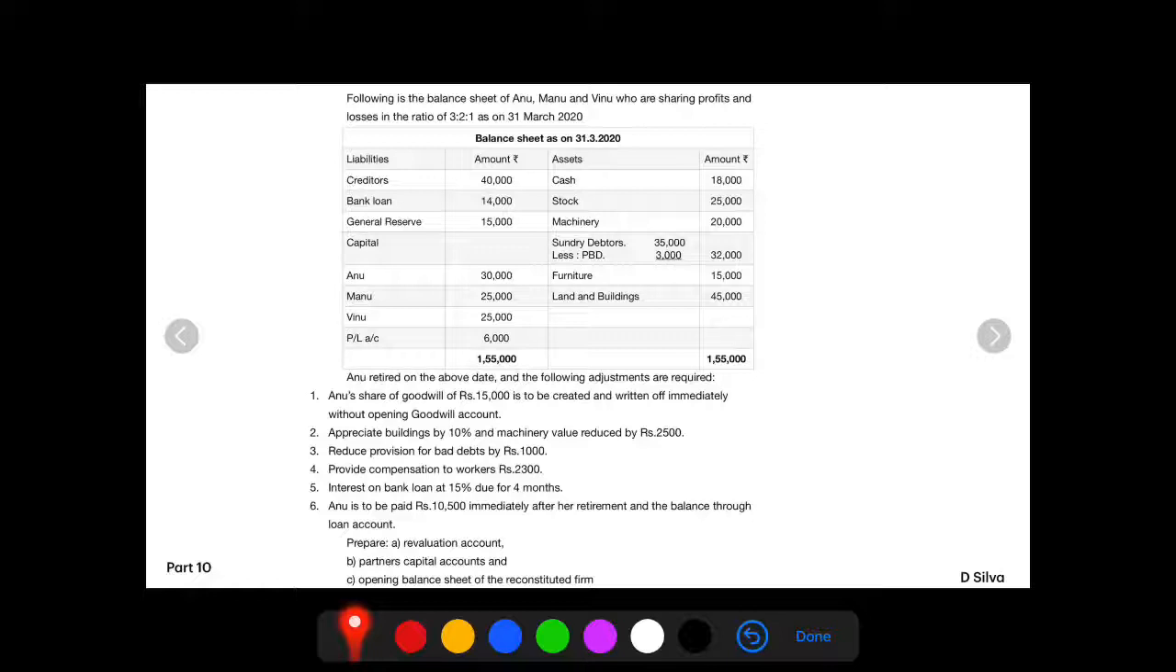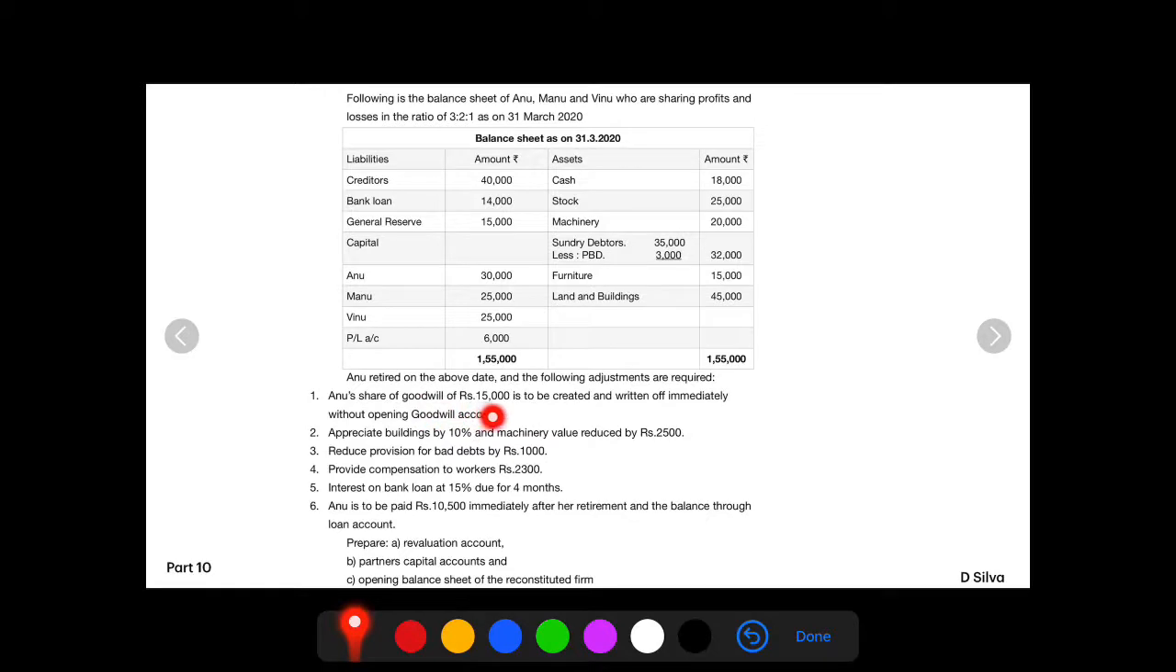Hello students, let's look into the next question under the retirement of a partner. Following is the balance sheet of Anu, Manu and Vinu who are sharing profits and losses in the ratio of 3 is to 2 is to 1, as on 31st March 2020. So this is the balance sheet that they have given us. Anu retired on the above date and the following adjustments are required.